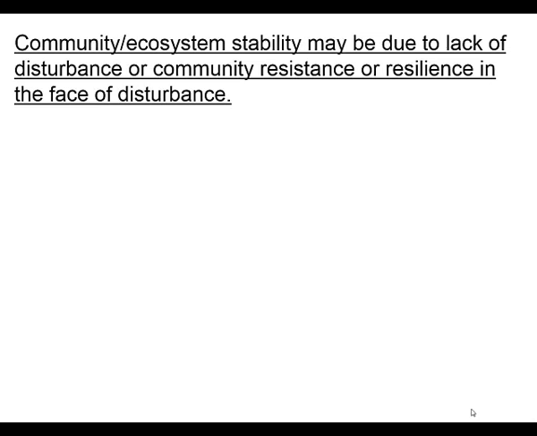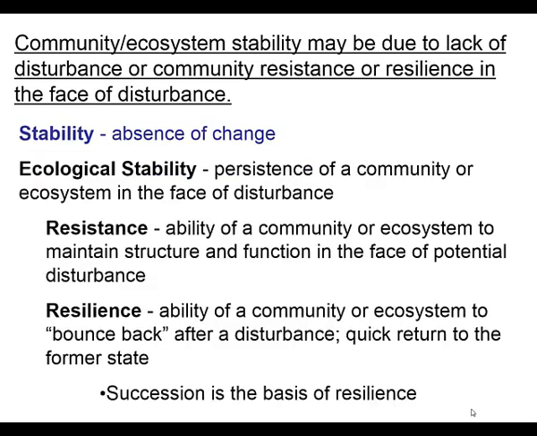So in other words, it tends to be relatively disturbance-free, or it tends to bounce back quickly following a disturbance. So you can think of stability, again, as the absence of change. Ecological stability is that persistence of a community or an ecosystem in the face of disturbance. And again, that can be due to resistance, the ability of a community or ecosystem to maintain structure and function in the face of potential disturbance.